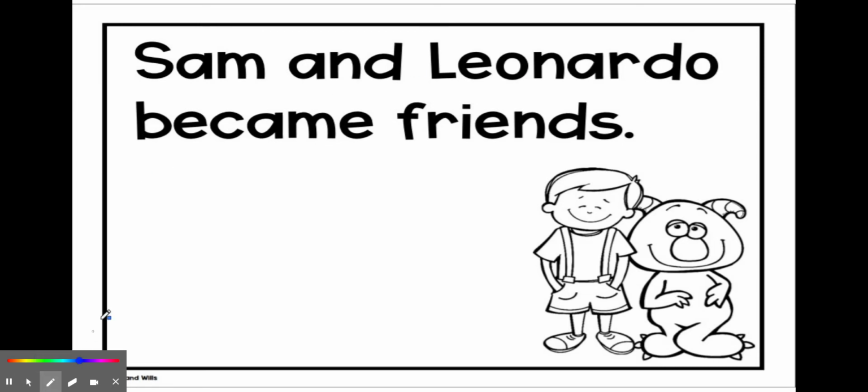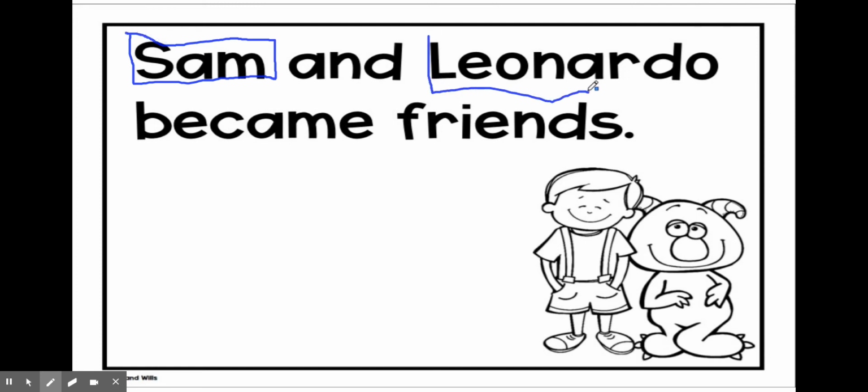So we're going to look at a part of speech called a noun. And a noun is just something that tells a person, place, thing, or animal. And I'm going to circle all the nouns in my sentence with a blue color. So Sam is a person. I'm going to circle him with a blue color. Leonardo is a thing. He's a monster. So he's a noun too.